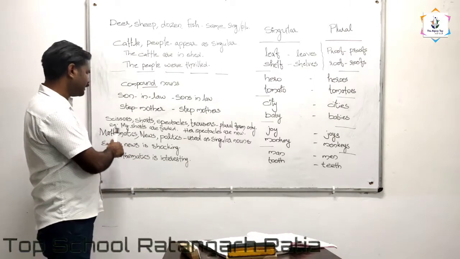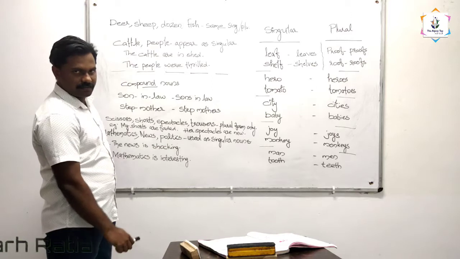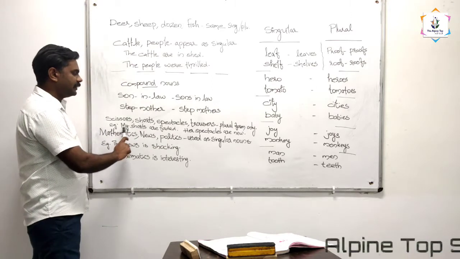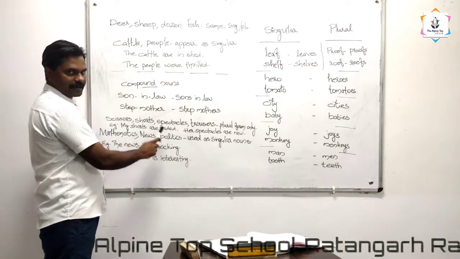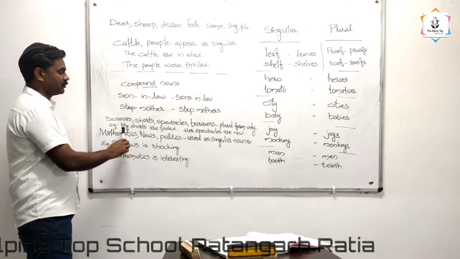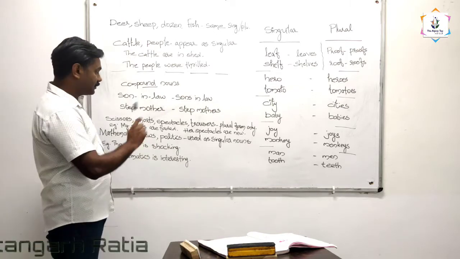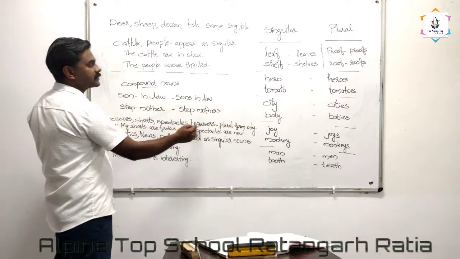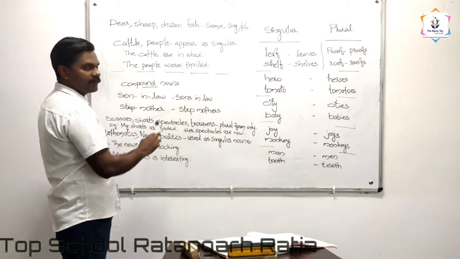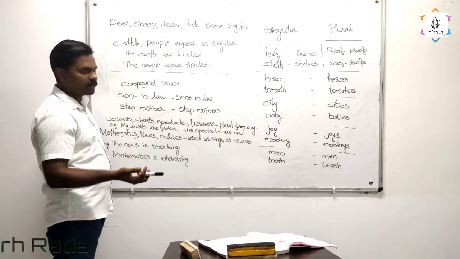For example, in the sentence, my shorts are faded. We cannot write my short are faded or my short is faded. That means these nouns, scissors, shorts, spectacles, trousers, we use only in the plural form.